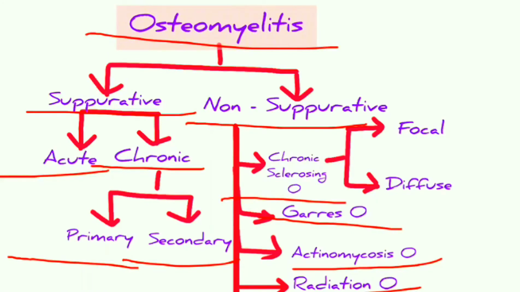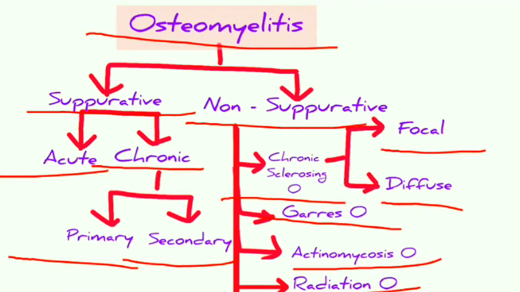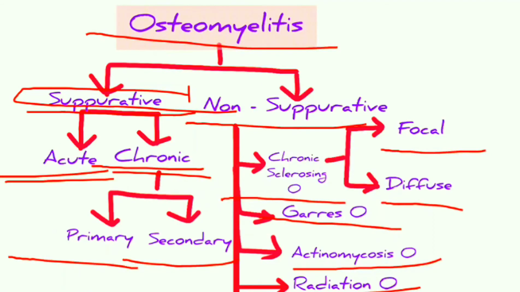The chronic sclerosing osteomyelitis is again of two types, focal and diffuse. So in this video we are going to see suppurative osteomyelitis in detail, that is the acute and chronic form. And in the next video we will see the non-suppurative osteomyelitis.